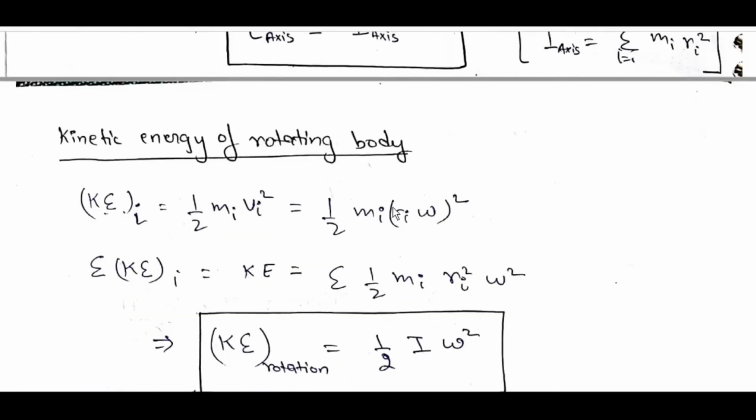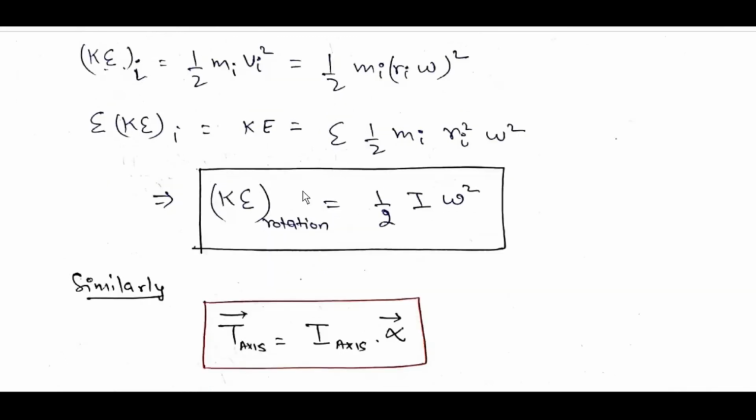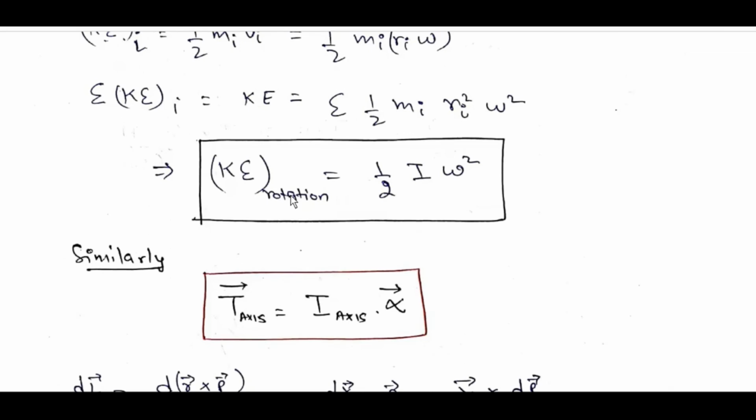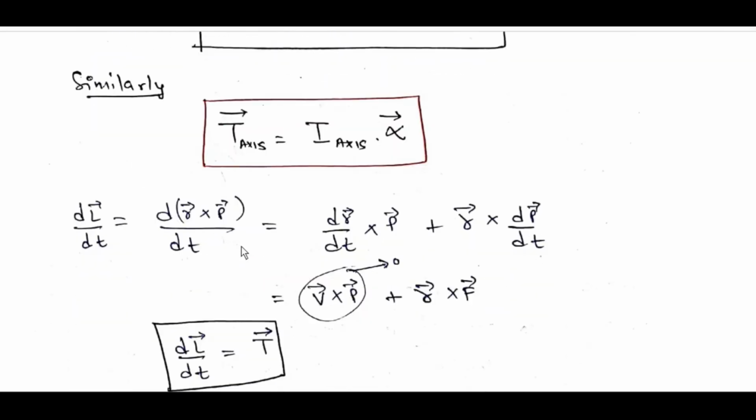m_i r_i square. Kinetic energy of rotating bodies: KE_i is equal to half m_i v_i square, which is equal to half m_i (r_i omega) whole square. Sigma KE_i is equal to KE, which is equal to sigma half m_i r_i square omega square. KE rotation is equal to half I omega square. Similarly, T bar axis is equal to I axis alpha bar.